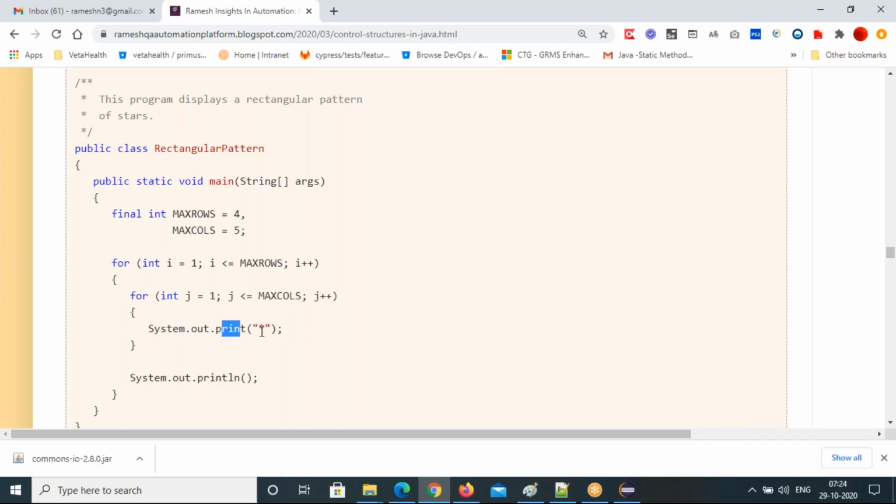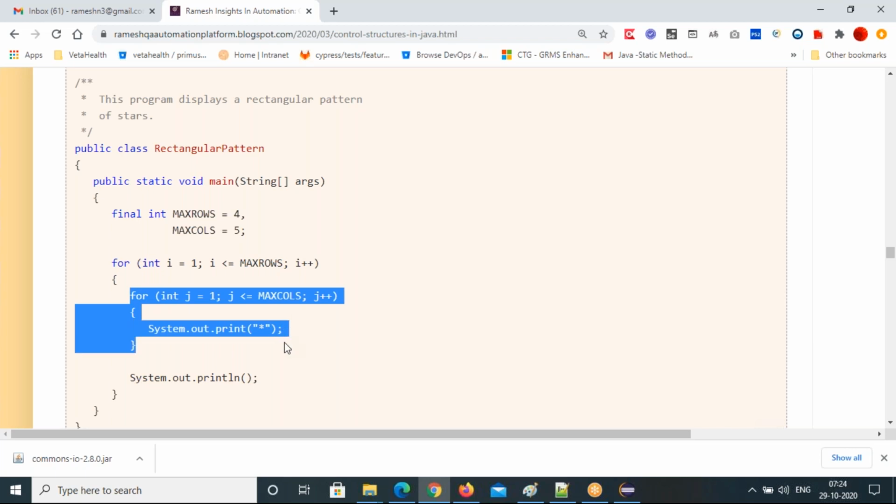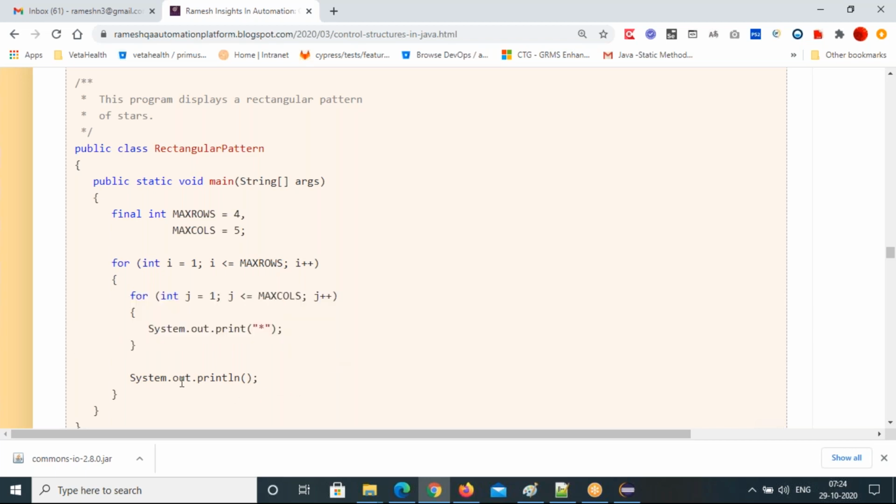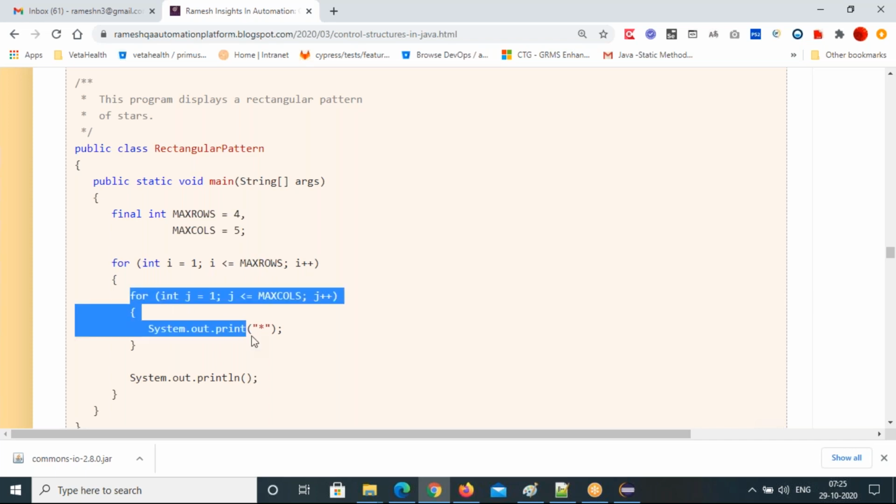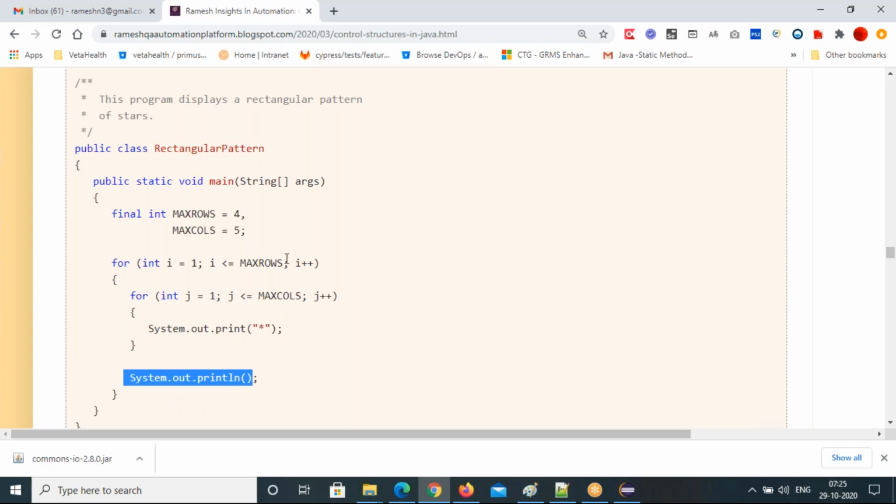So this is the same row, all 5 stars are printed here. 5 columns, 5 stars are printed and it comes into the next line, that means next row. Now it will go to outer for loop, i value will update to 2, that means second row, and 2 less than or equal to 4, true, comes inside. Second row also, all 5 stars will print, and again it goes up to third row, and i will update to 3, 3 less than or equal to 4, and true, comes inside, and third row also all 5 stars will print and it will go again to next row, fourth row.